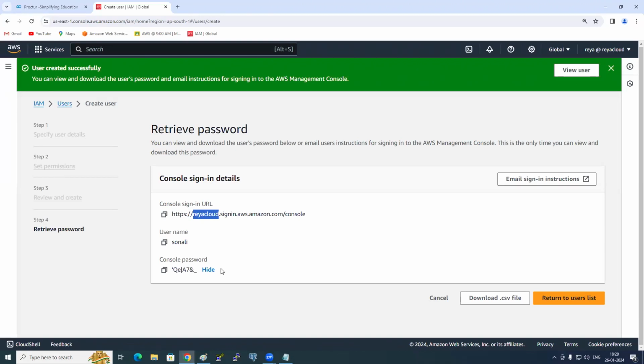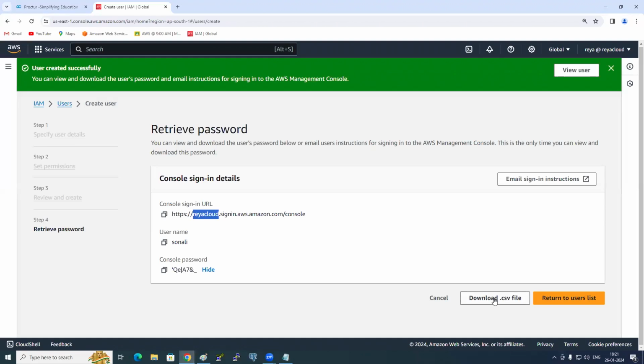You understand how to create an IAM user? Yes or no? Remember, this password will be visible only one time. You need to copy it and keep it safe. If you click on return to user list, you will not know the password. Or else, what you need to do?